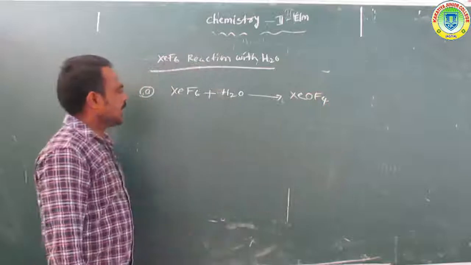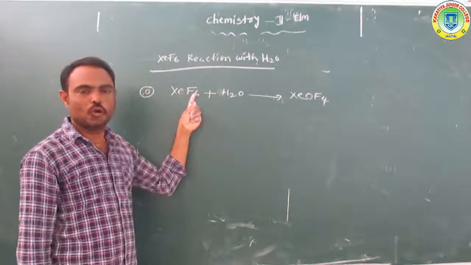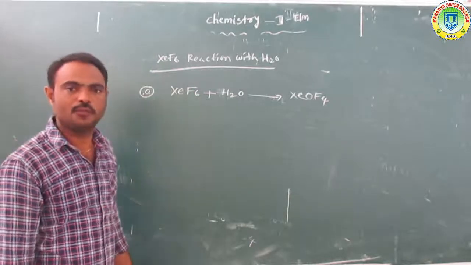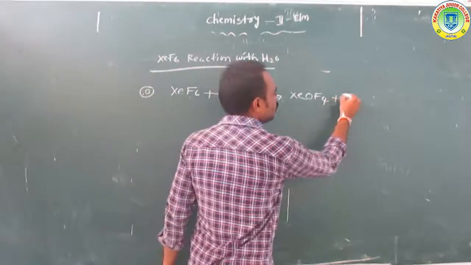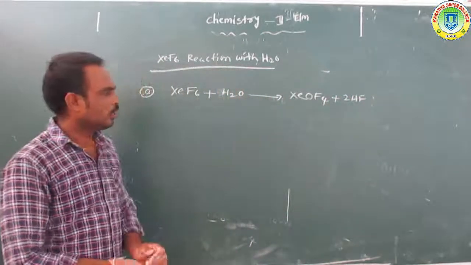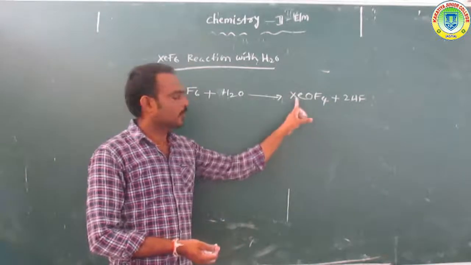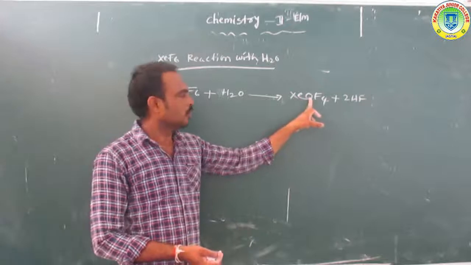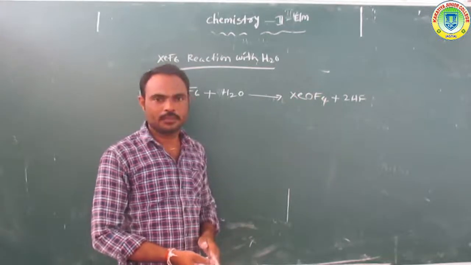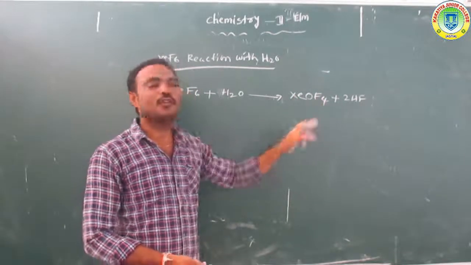It forms XeOF4, and the remaining 2 hydrogen atoms and 2 fluorine atoms form 2HF, hydrogen fluoride. What is the meaning of XeOF4? Xenon oxytetrafluoride.